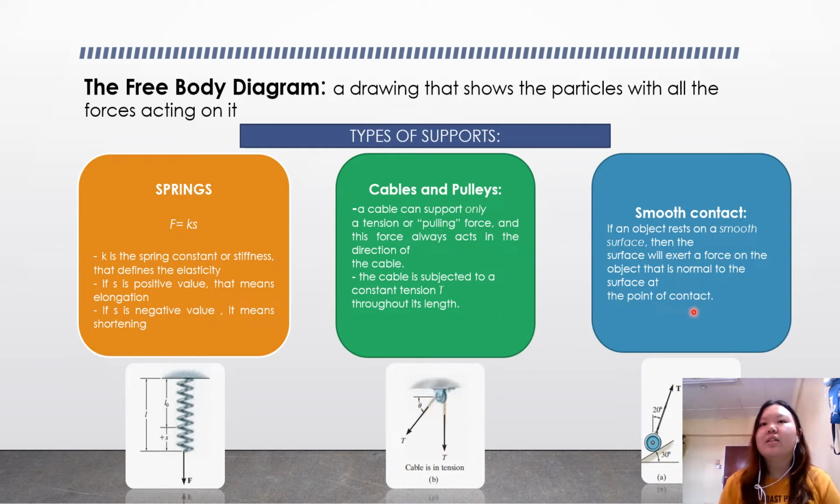And then the last one is the smooth contact. If an object rests on a smooth contact, then the surface will exert a force on the object that is normal to the surface at the point of contact. So you can refer to the picture here.